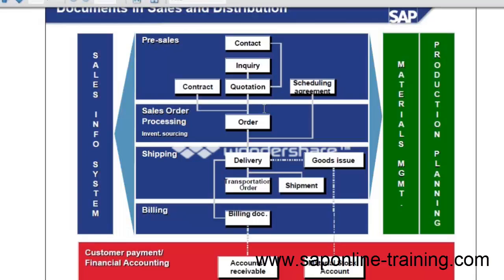Suppose the entire Asia has an office in Singapore managing the business around the Asia Pacific locations. Some sales are happening in Hong Kong, some in India, but the stock update happens in Singapore, because the regional stores are there. From Singapore the stock has to go, or some components have to come from Taiwan, some from China. If you don't organize your business well, your sales and distribution will not work. That means your sales and distribution is continuously updating the sales information system.